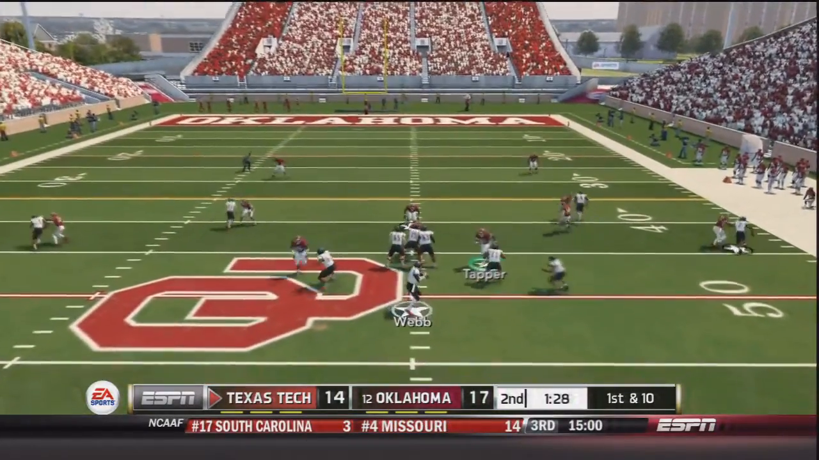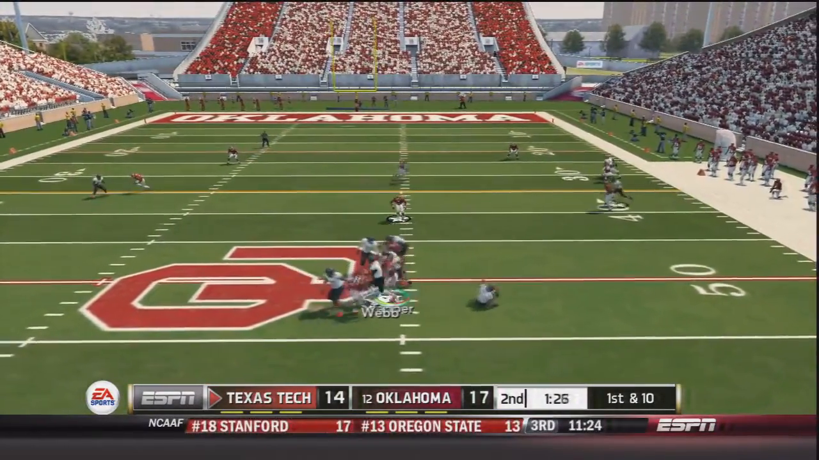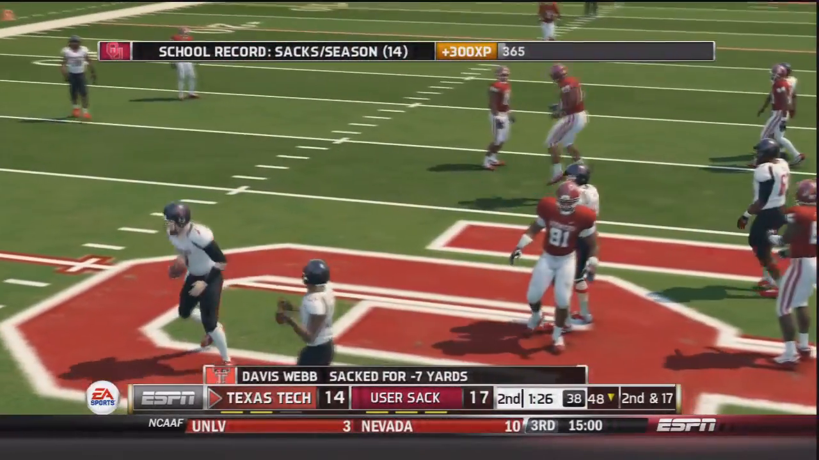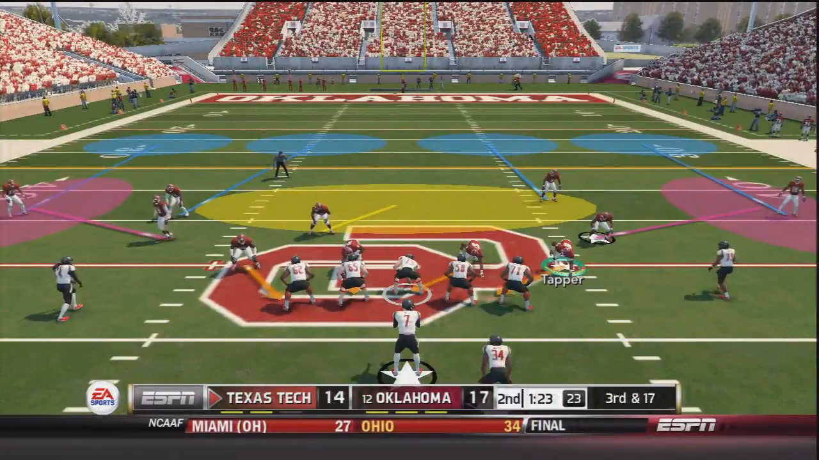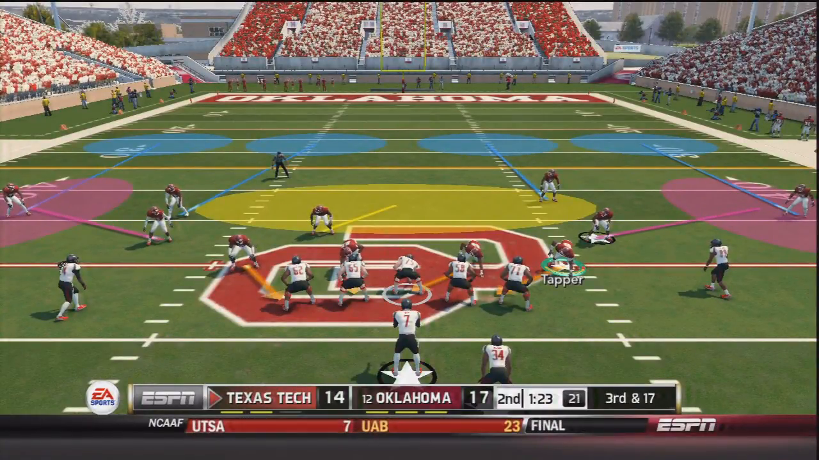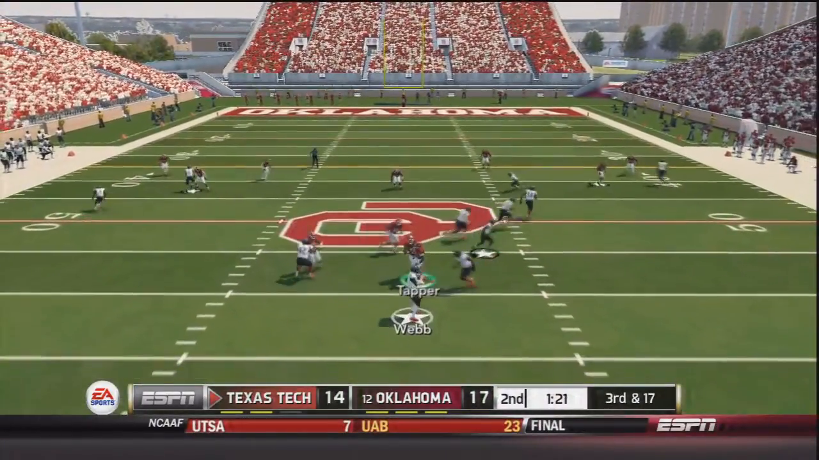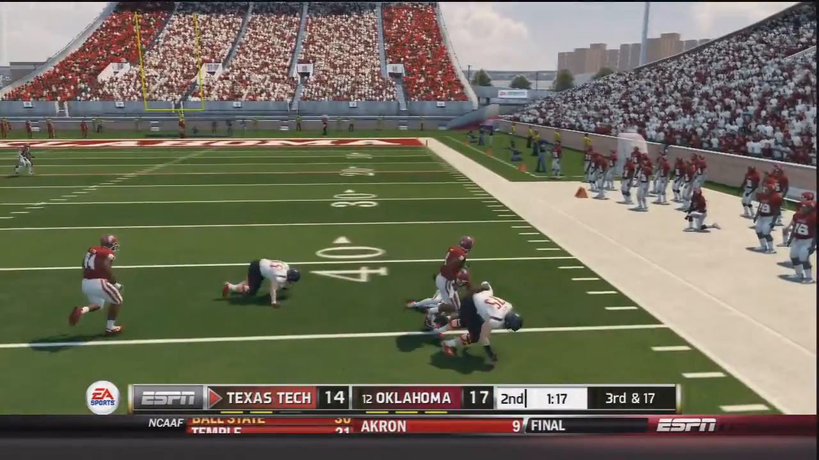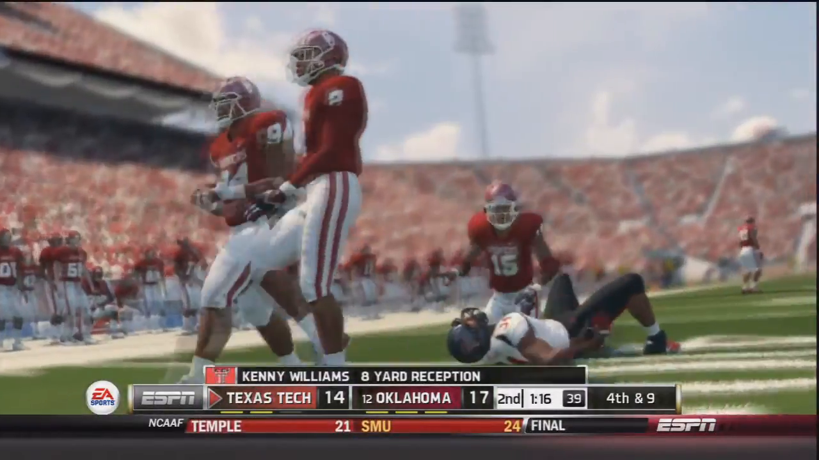Now he sends Washington in motion. Webb takes the snap, and he's under pressure, and he is going to be brought down by Charles Tapper, who has been amazing this season. Now it's 3rd and 17 for the Red Raiders. Webb takes the snap from shotgun again. He's under pressure. Throws and finds Williams, who's back into Sooner territory before getting brought down after an 8-yard gain.